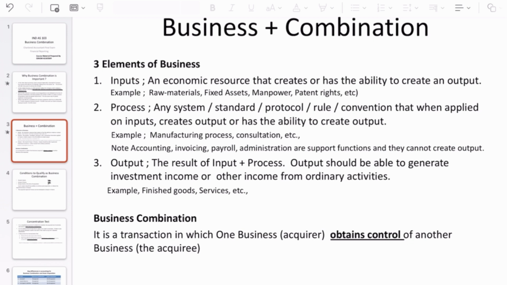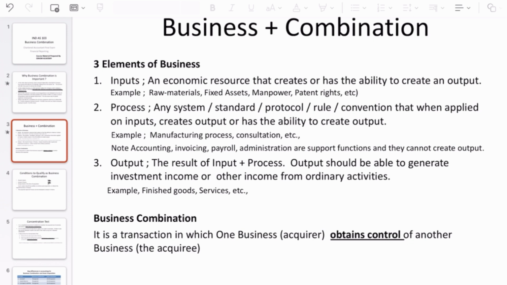Okay, then the third condition is the output. So output, basically when you apply process on the input, then of course you will have output. So output should have some economical value, so then only it makes sense to the business. And yeah, so output probably when you acquire the business, at that time probably you will have the output, or